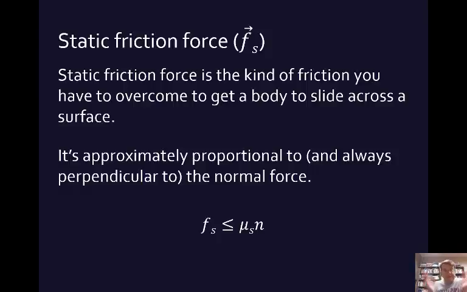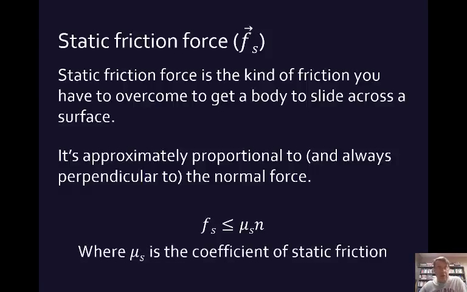So if you can get it going, the static friction force, Fs, is equal to, here's another constant, mu s. Mu s is the coefficient of static friction. It's a different constant than the one for kinetic friction. But when you're just able to get it moving, that's going to be just a little bit more than the force of static friction.